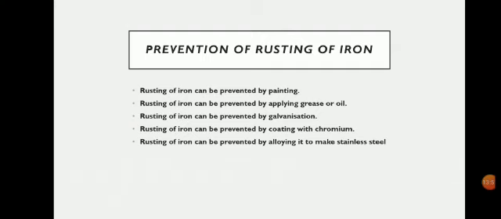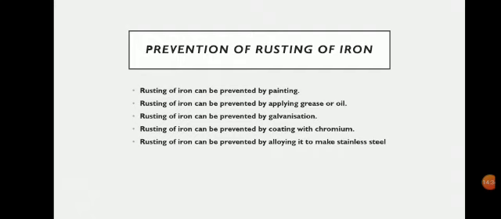Next, iron is coated with chromium to prevent rusting. This process is also known as chrome plating. Chromium is also a metal, unlike zinc, and it is also resistant to the action of air and moisture. So when a layer of chromium is deposited on an iron object, the iron object is protected from rusting. Chromium plating is done on steel furniture, taps, bicycle handlebars, car bumpers, etc., made of iron and steel, to prevent them from rusting.